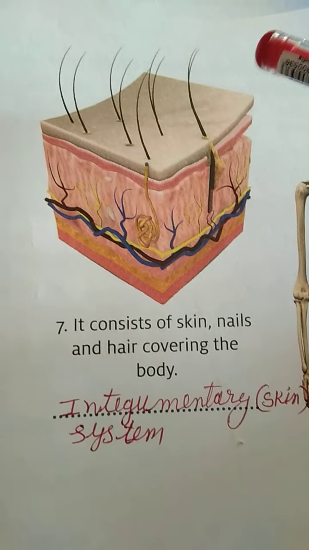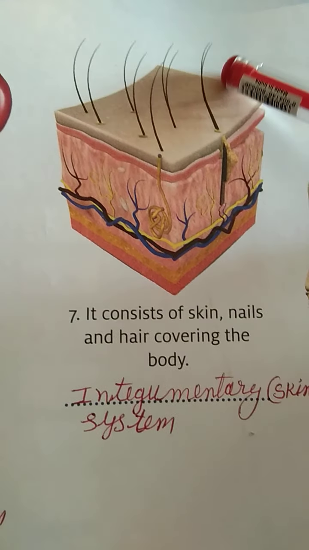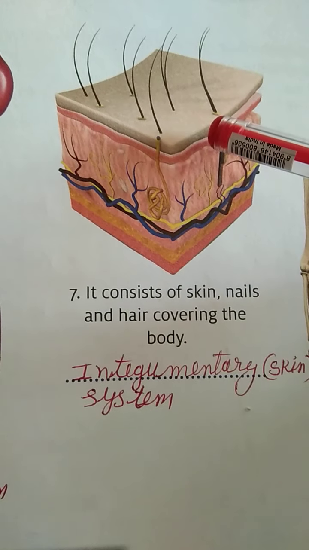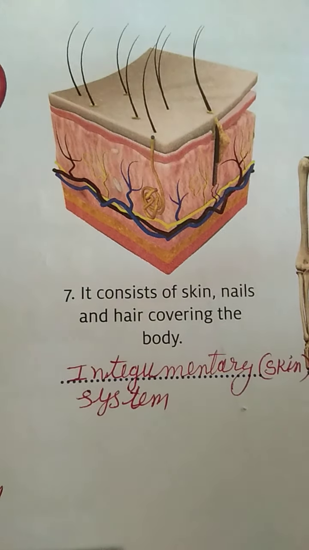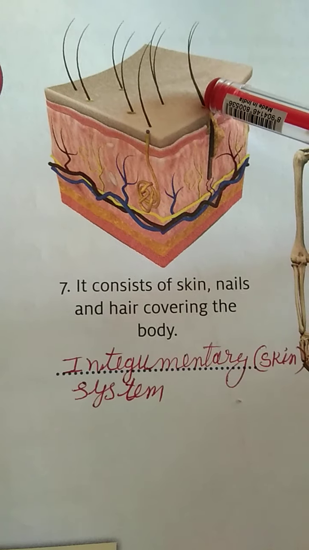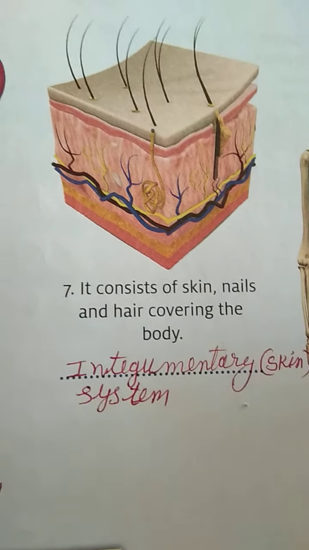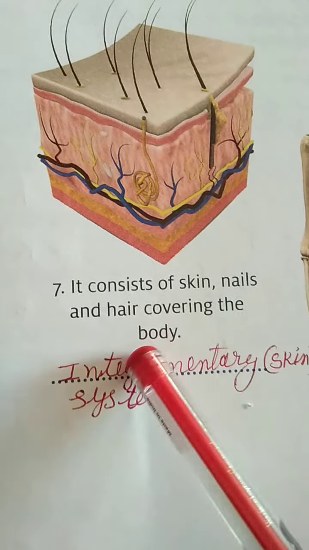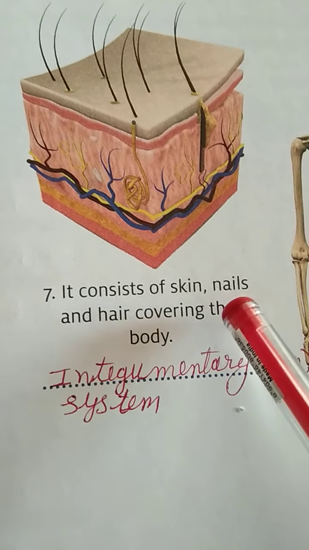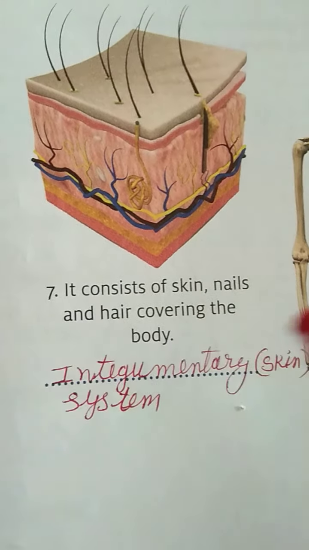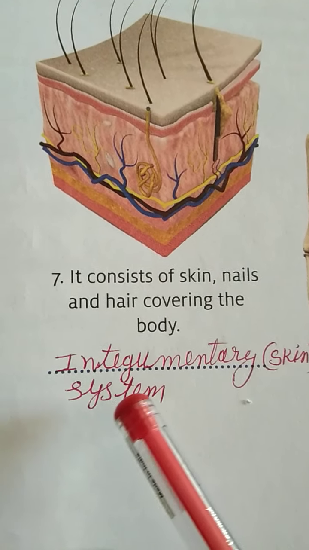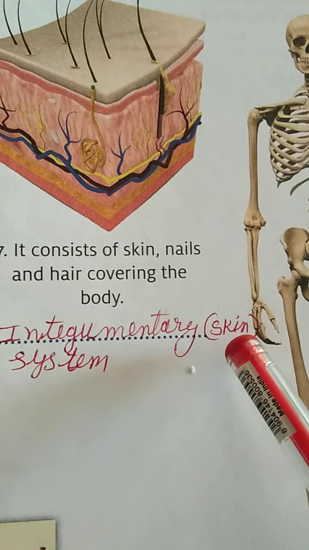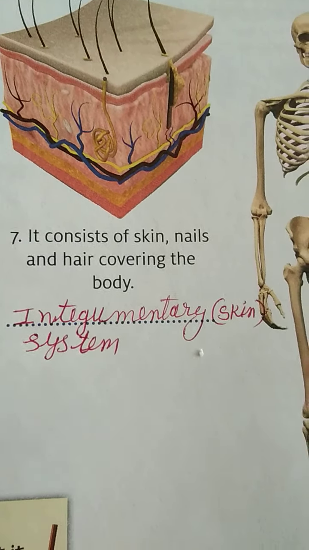Now here you can see the picture, skin part, hair is given, how skin remains very perfect, you can say one type of glow also, and no hair problem, or that hair is also good for our health. So all those things are given here. It consists of skin, nails and hair covering the body. So that is the integumentary system, and here in brackets skin is also given.